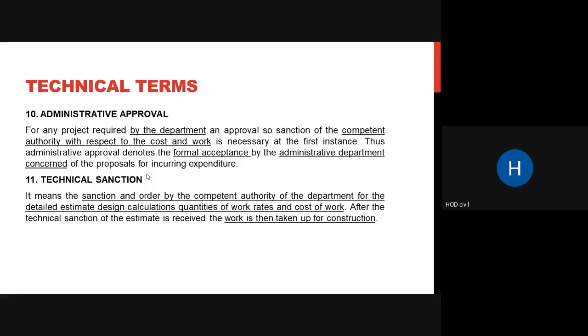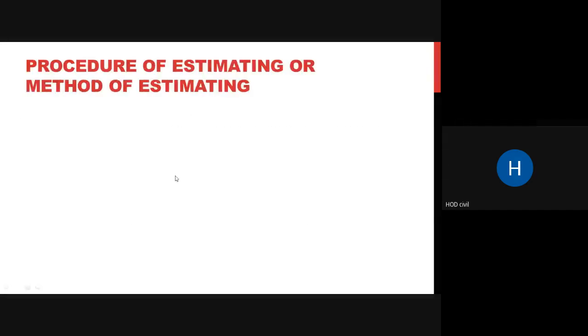All those things they will check up. If it is not up to mark, then they will let you know what changes have to be done. You have to revise your estimate, get back, and then get your sanction. So administrative approval is usually done by your IAS level officers, and technical sanction is usually done by engineers. Okay, remember this.